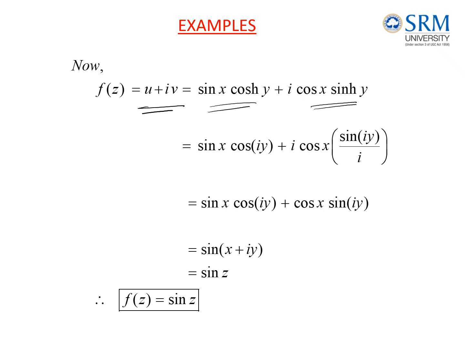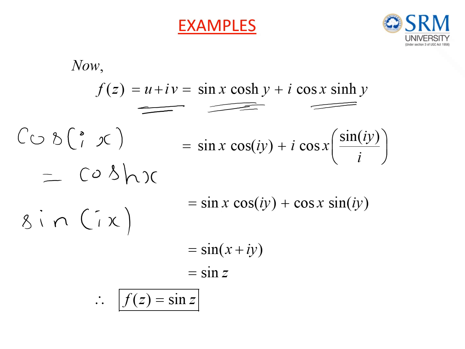The hyperbolic functions we need to rewrite as circular functions. I already gave you the relation: cos of ix can be rewritten as cos hx, and sin of ix is equal to i times sin hx.